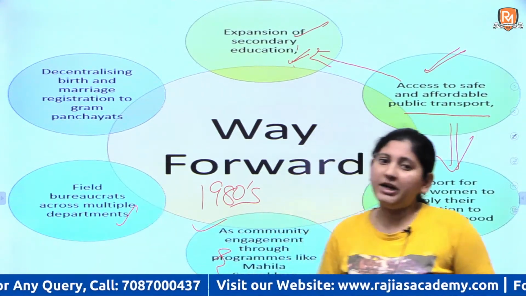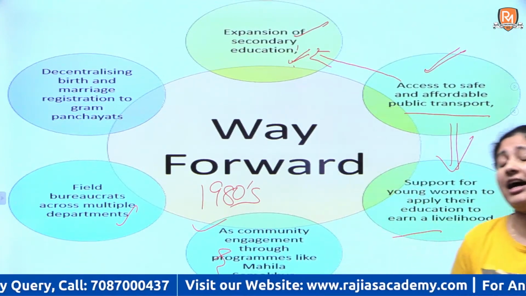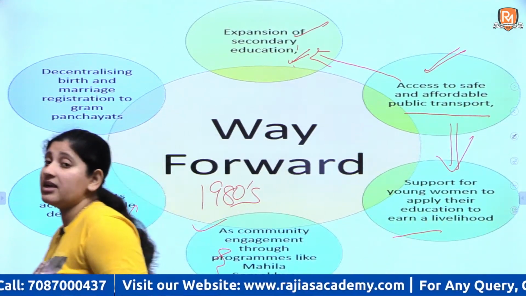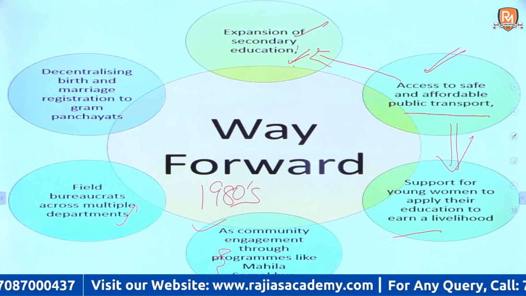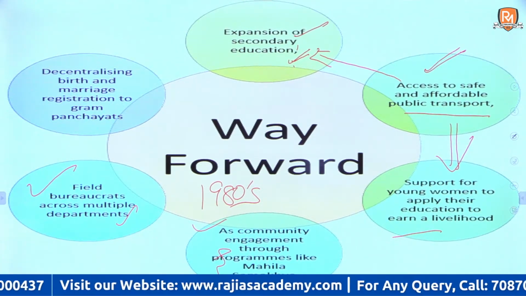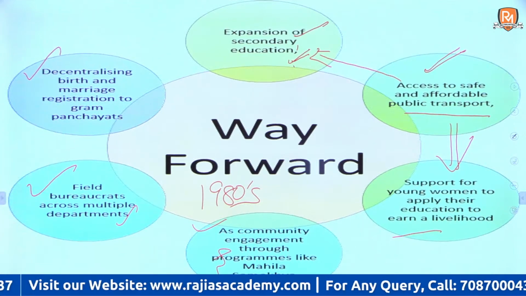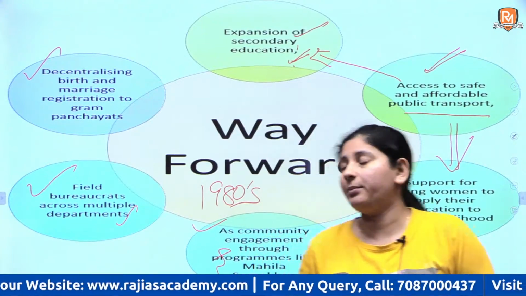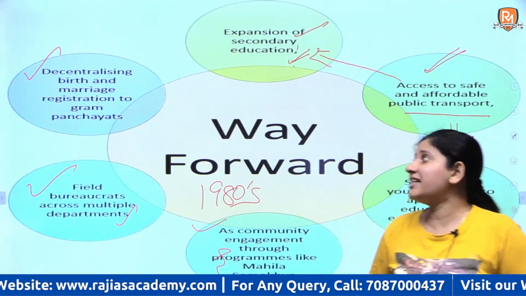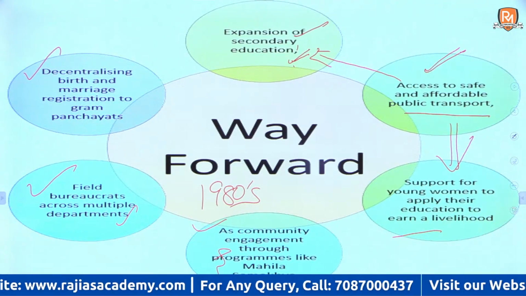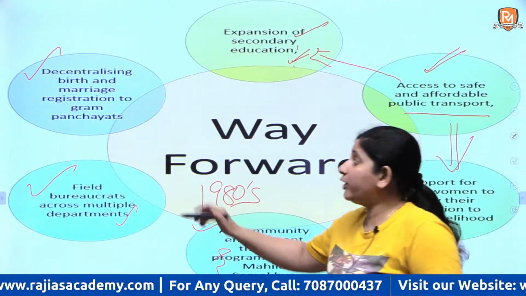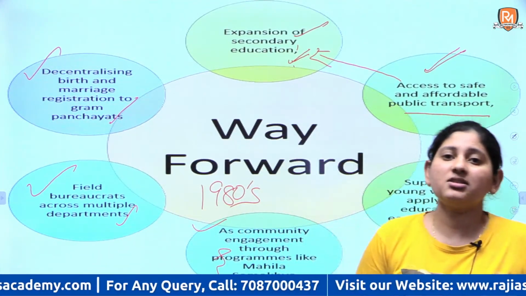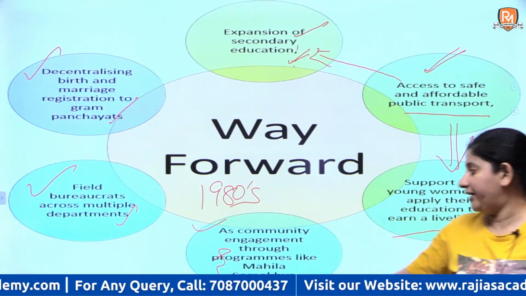Then your field bureaucrats who are working in the field, they can take up individual projects, they can involve the gram panchayats, the pradhans, right? And with their coordination and collaboration, a lot of things can be done to eliminate this practice. Then another major way that can be implemented is decentralizing birth and marriage registration to gram panchayats, right? If we do this, a lot of child marriages that are happening can be prevented.